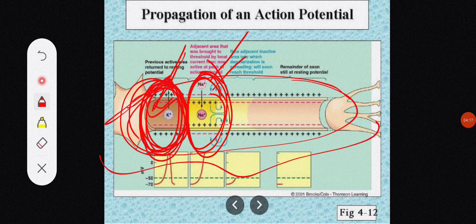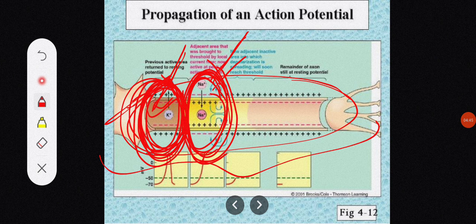While the depolarization process is occurring in this segment, in the previous segment repolarization will occur, that is, it will switch from action potential to the resting potential. So in the next moment, repolarization of the previous segment will take place, and depolarization of the adjacent segment will take place, and this segment will achieve the action potential.